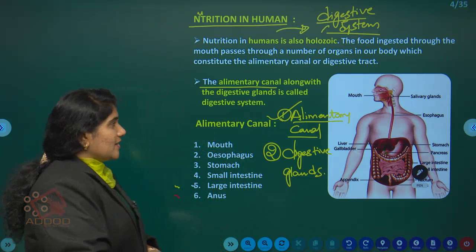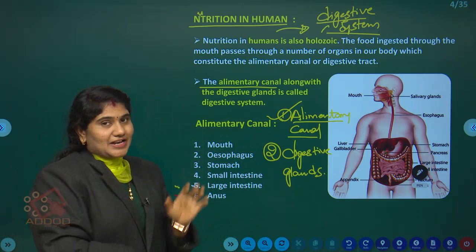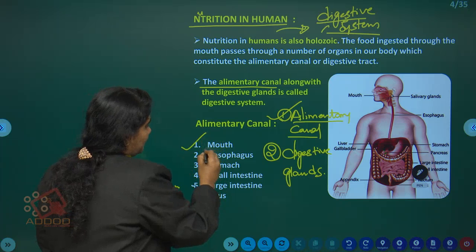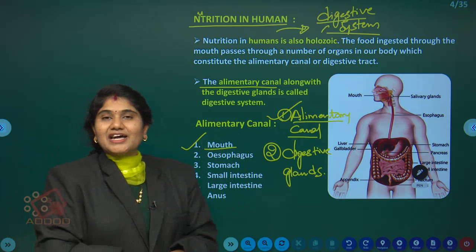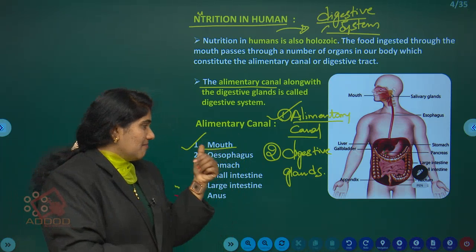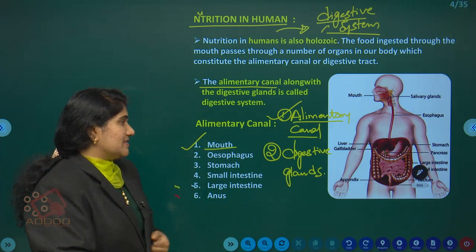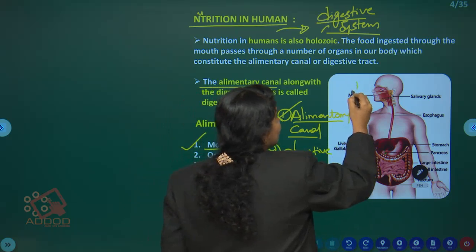Now we'll see what the different parts of the alimentary canal are. First one is the mouth. What is the first part of the alimentary canal? Mouth. This is a mouth. The first part of the alimentary canal is what? Mouth.